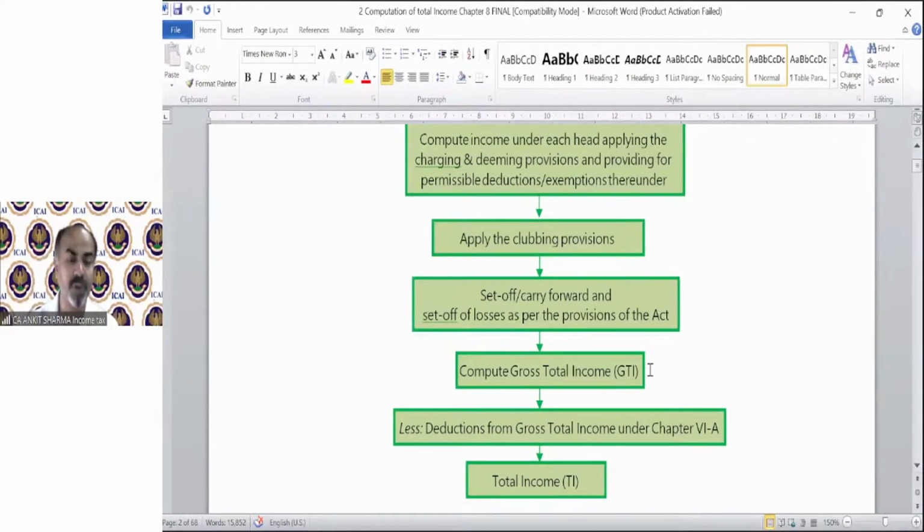Out of this gross total income, we have to deduct deductions under Chapter VI-A, that is section 80C till 80U. After deducting those deductions, we will have our total income, that is taxable income, that is income chargeable to tax. On this income, we have to apply the rates of tax to find out our tax liability. How we are going to calculate our tax, we are going to discuss later. Do not worry, okay?